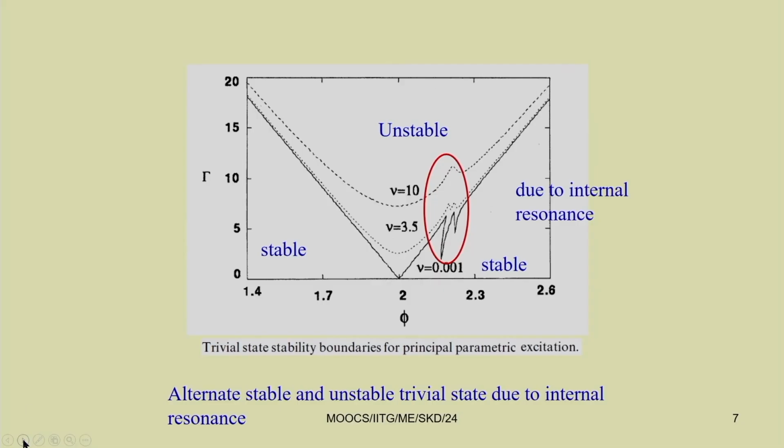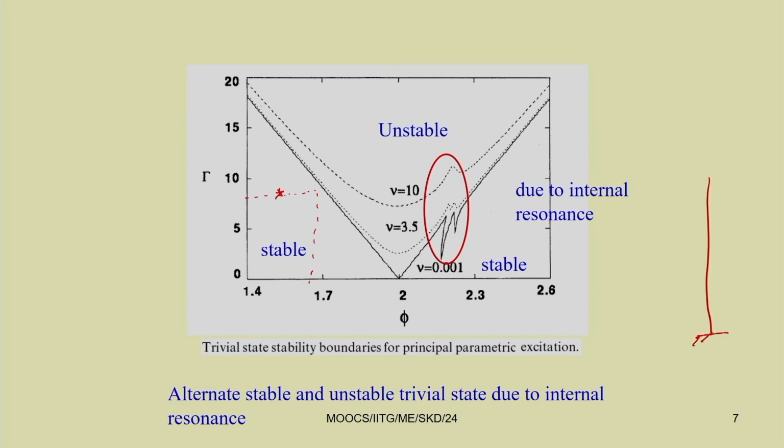We have already plotted, or we have seen, this instability region. In this instability region, for example, if we take a point here, and now increase the frequency, up to this level the system will be in the trivial state, that means this cantilever beam will not vibrate.